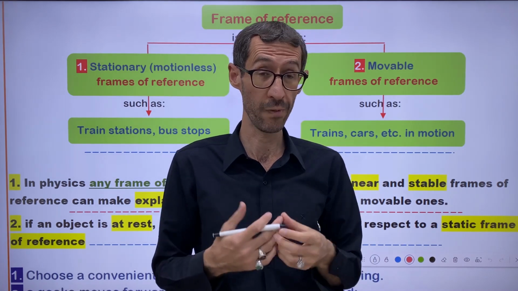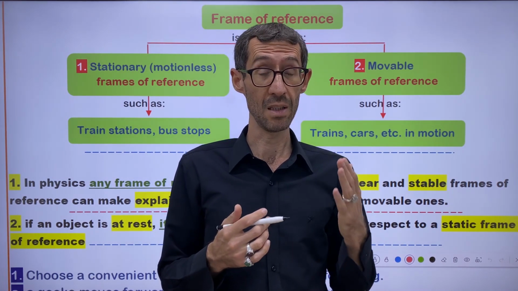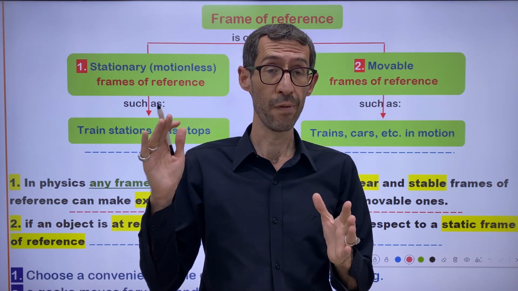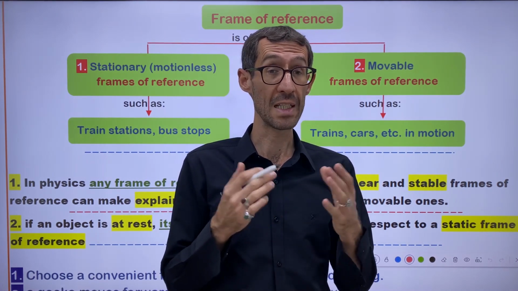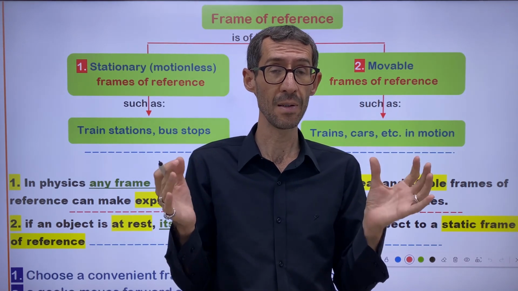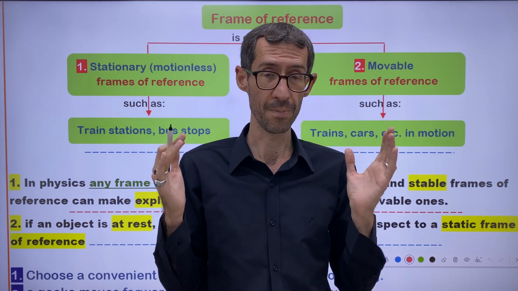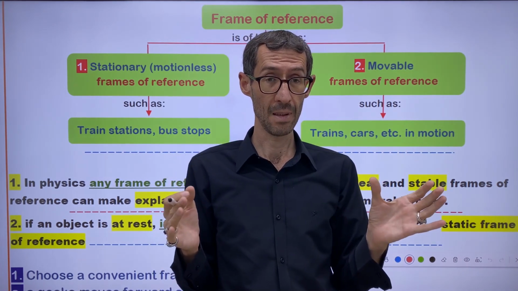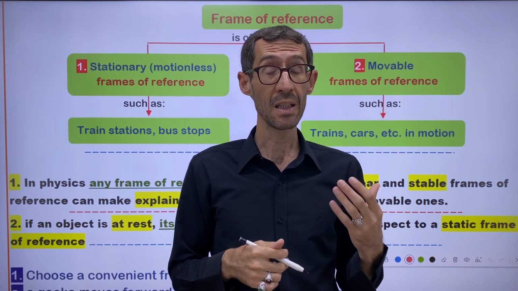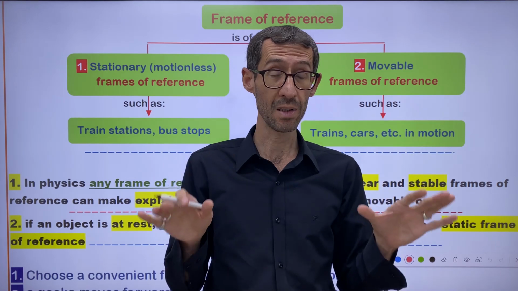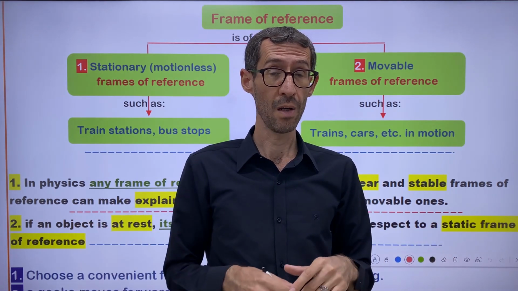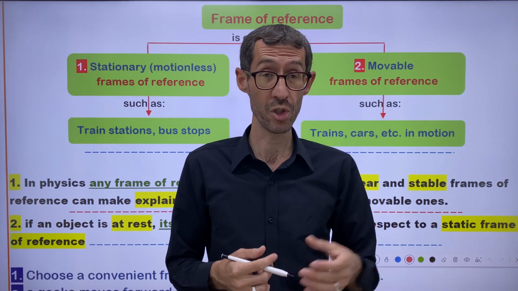Yes, no problem. I'm ready to give you an example. What does it mean? If an object is at rest, its position does not change with respect to a static frame of reference. Think about the train station. The train station itself is considered a static frame of reference. And think about the benches that are installed on a platform of the station. There are some benches for seating the passengers.